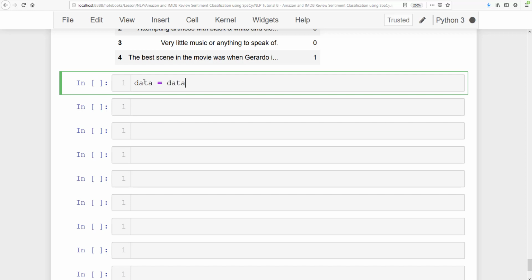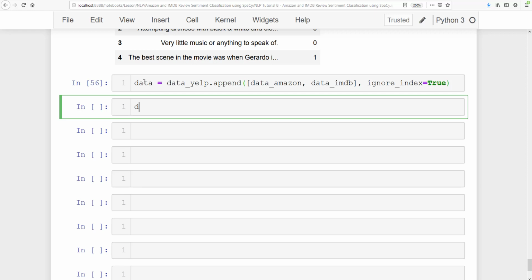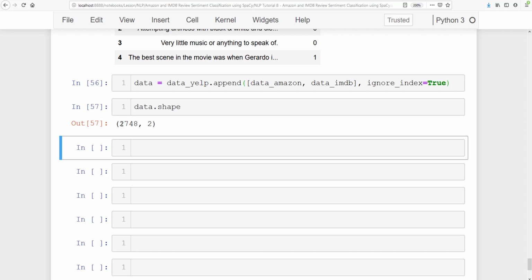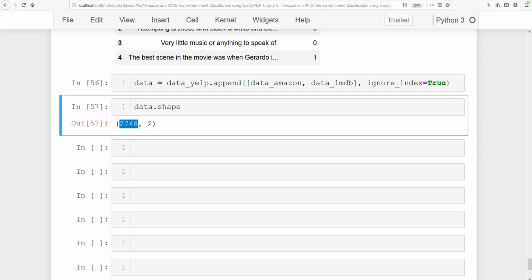First I'm going to call data elf dot append, and inside that I'm going to append first data.amazon, and then data.imdb, and then I'm going to say ignore_index is equal to true. The data shape should be more than 2000. Yes, the data shape is 2748 and there are 2 columns.